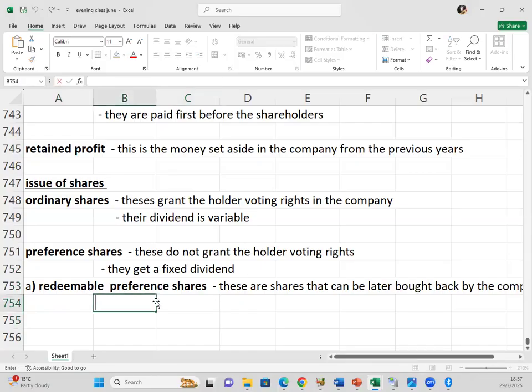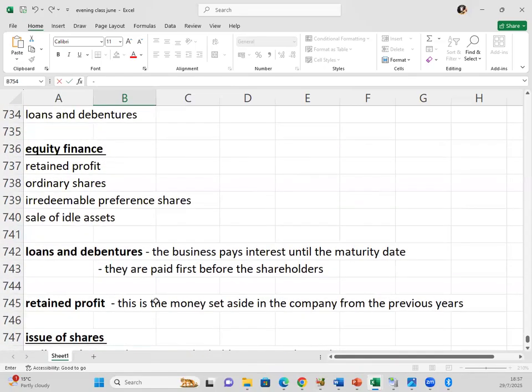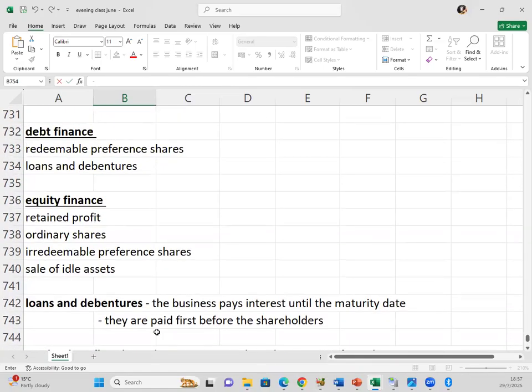So if these shares can be later bought back by the company, it means that they have the same nature as a loan. Because remember, a loan, we have to repay it back. For these shares, we'll repay the money back. So this is the main reason why they are classified under debt finance. It's because we have to repay them back.